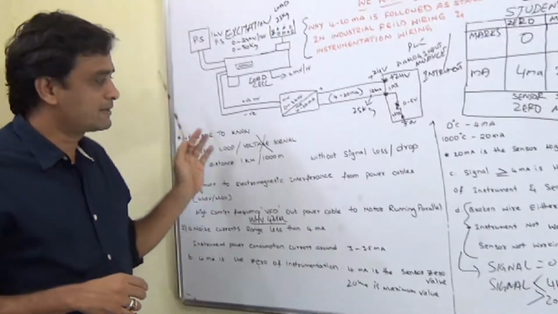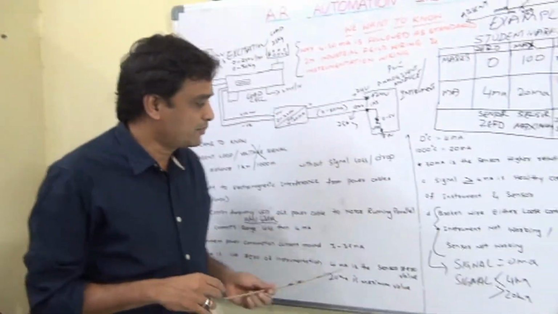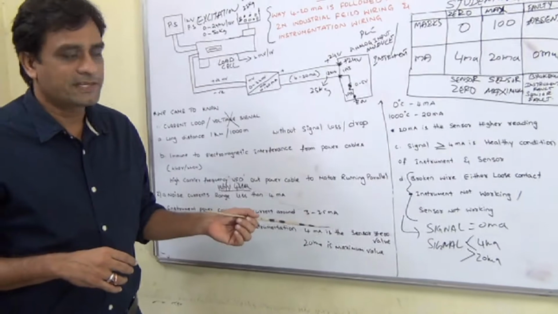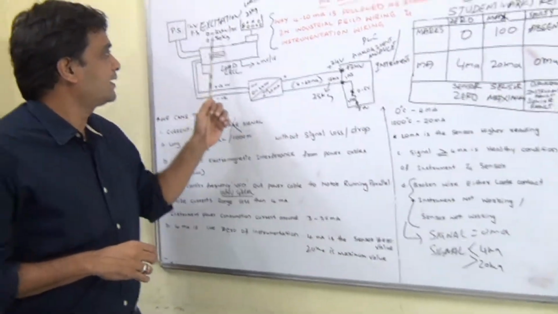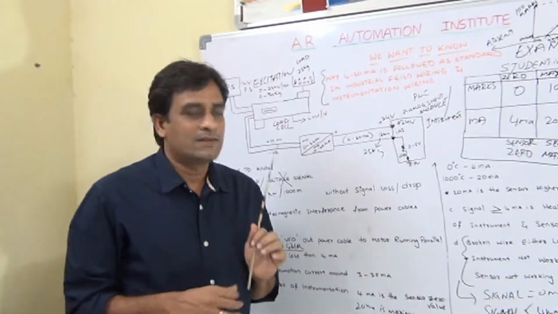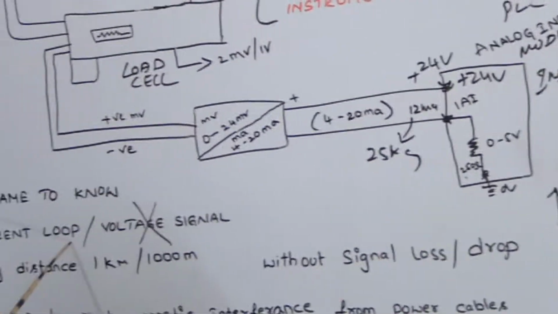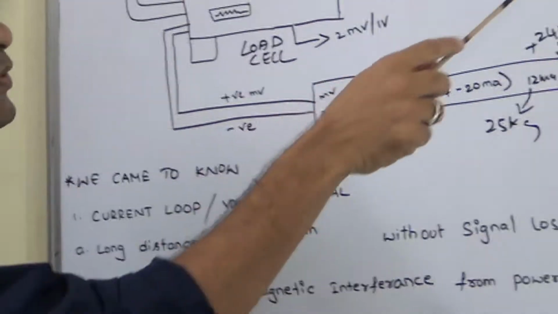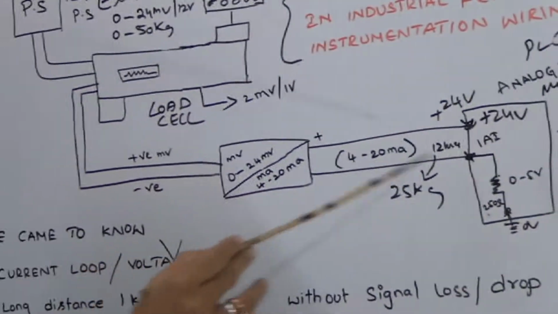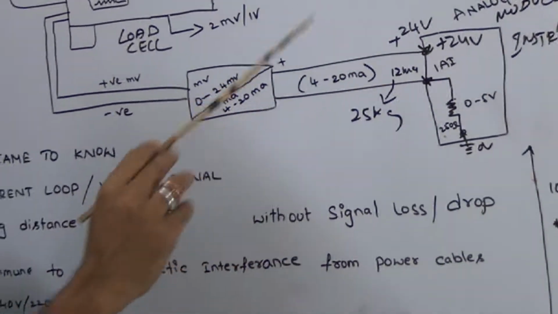Millivolt signals are also running parallel with the power cables and high carrier frequency cables. So we cannot carry millivolt for long distances. So the first advantage of this loop, the current loop, is 4 to 20 milliamps. It is a current loop. Okay, we are following the current loop. It is in a closed loop.